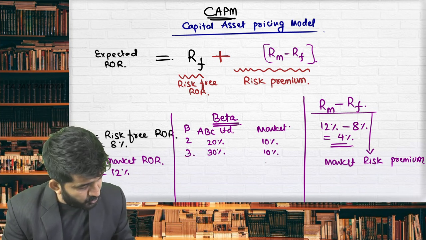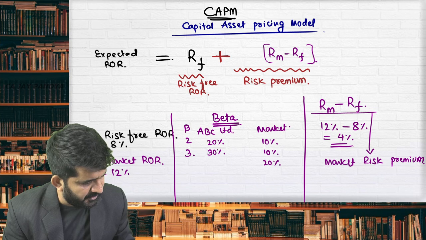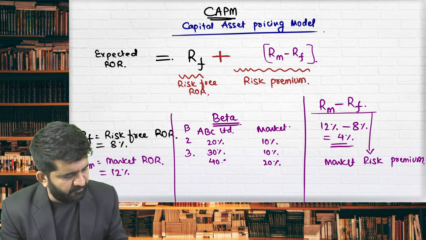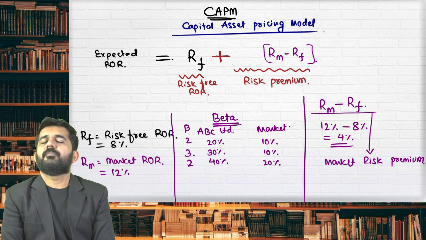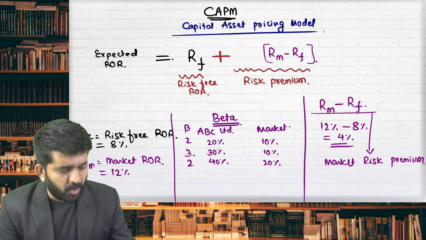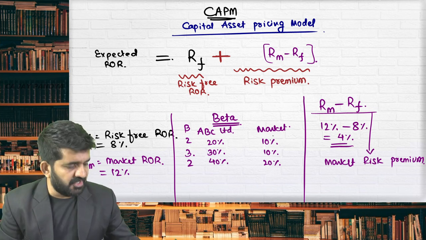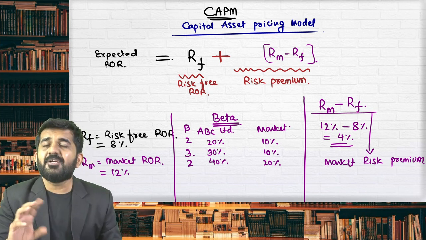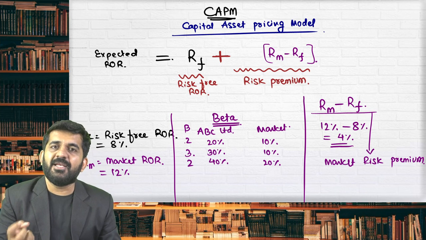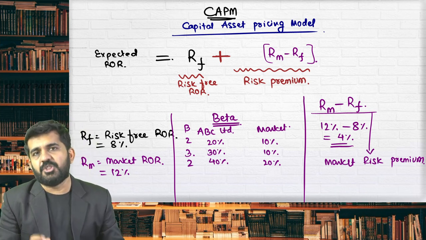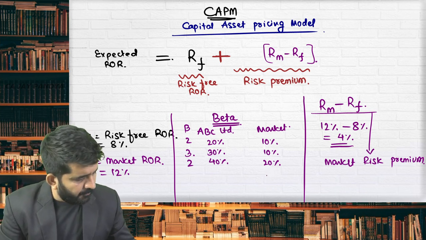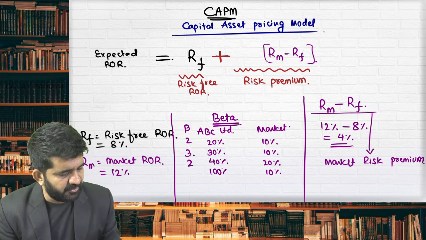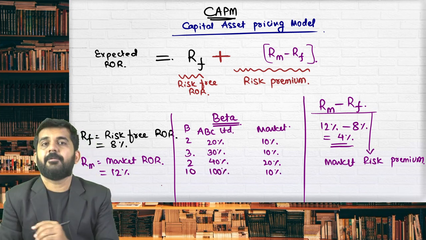If market is going down by 20% and ABC Limited shares is going down by 40%, beta is 2. It is what the security is changing divided by what market is changing. It compares the relationship between market and individual security. If the market increases by 10% and the security increases by 100%, beta is 10.